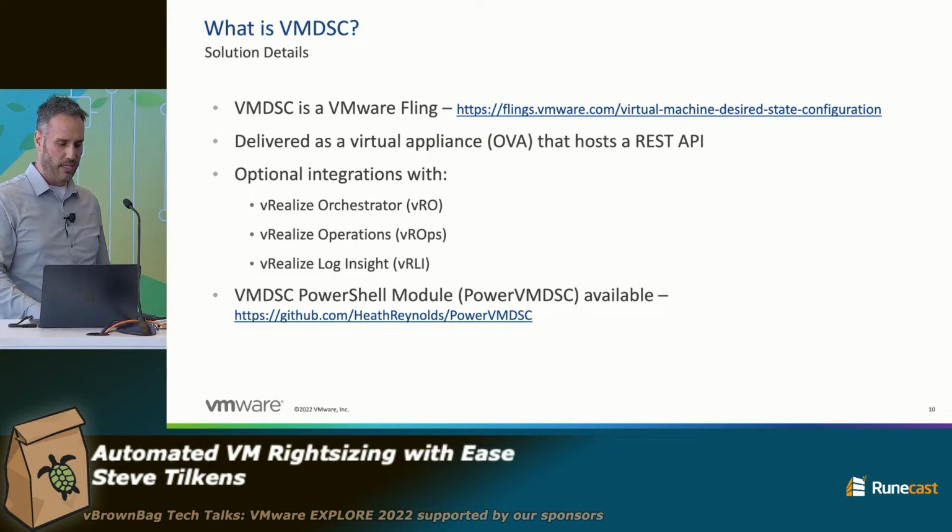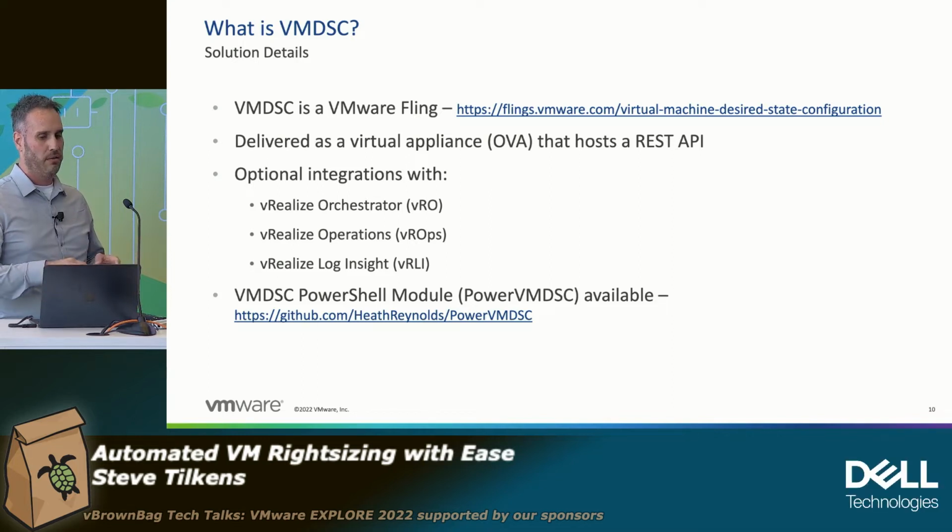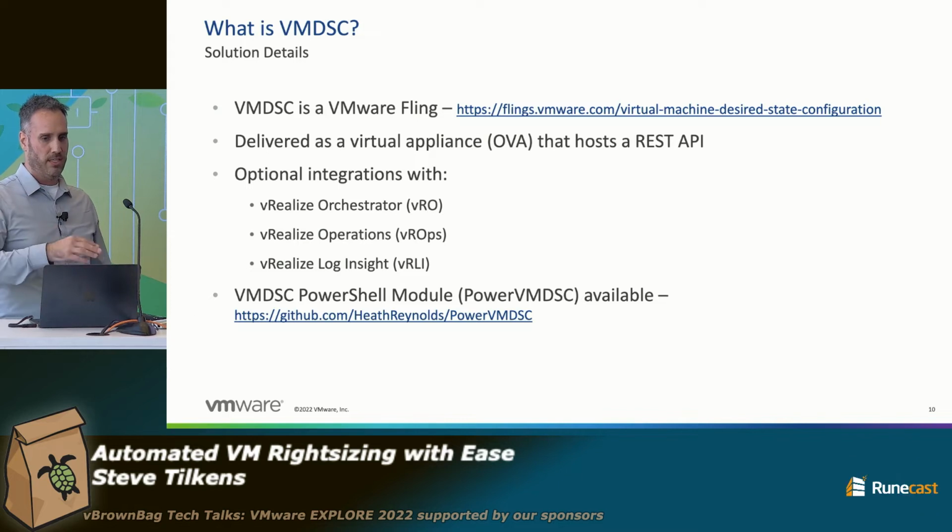Like a lot of VI admins, I'm not super comfortable with APIs, hitting them directly, but we've set up some additional integrations with vRealize Orchestrator. It provides a bunch of workflows out of the box, so you don't have to think about how do I connect to this thing and get all codey, right? And then that could integrate with vRealize Operations, which I'll show in a bit. So it's basically just click a button and it's going to right size that VM, right? And then I've also built a vRealize Log Insight content pack to show kind of an audit history of VMDSC events. So like this VM was reconfigured at this date. Here was the old config. Here's the new config. Just kind of a visual way to see what's been going on, right?